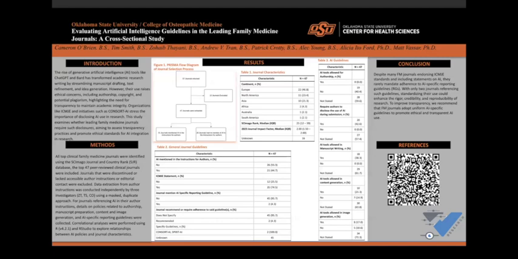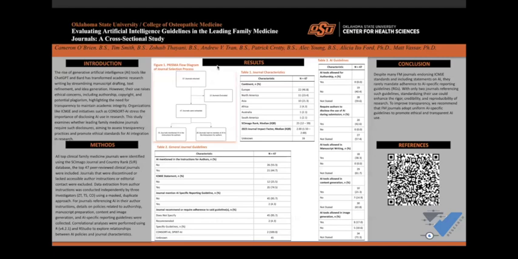For journals referencing AI in their author instructions, details on policies related to authorship, manuscript preparation, content and image generation, and AI-specific reporting guidelines were collected. Correlational analyses were performed using RStudio to explore relationships between AI policies and journal characteristics.